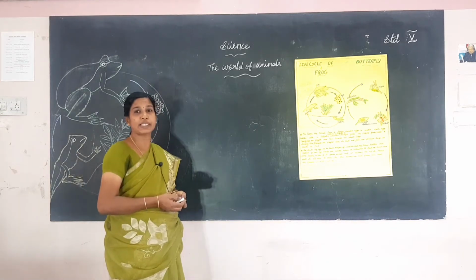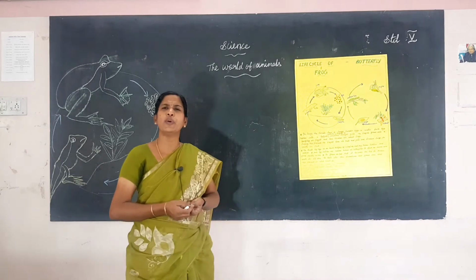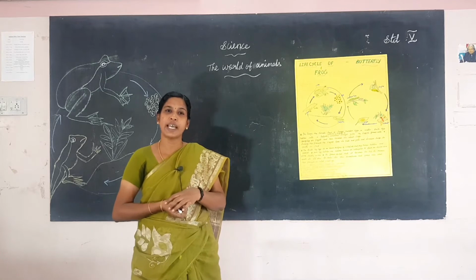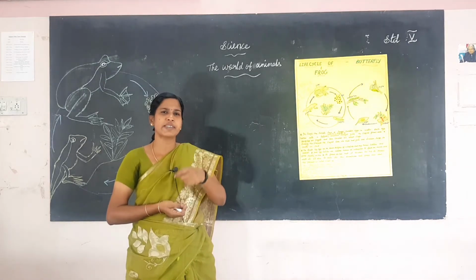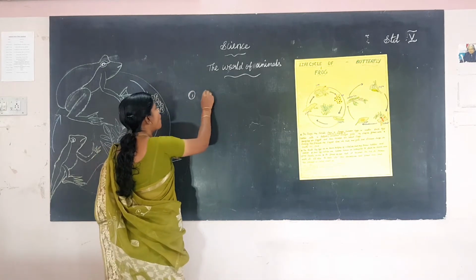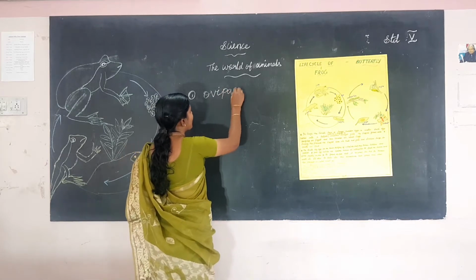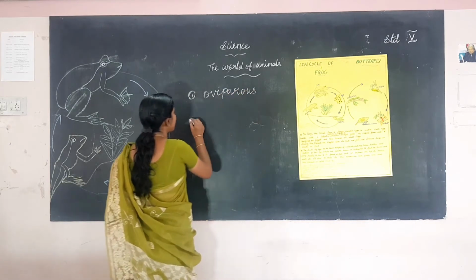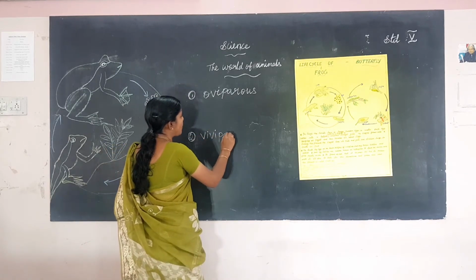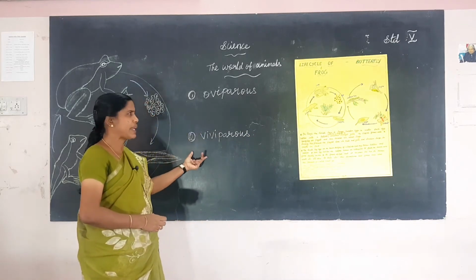What is reproduction? The process by which living things produce young ones like themselves is known as reproduction. The reproductions are of different types. First one, oviparous, and viviparous. Oviparous animals and viviparous animals.